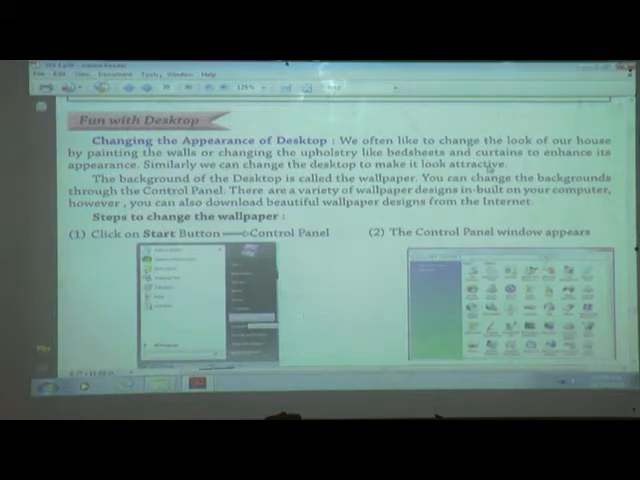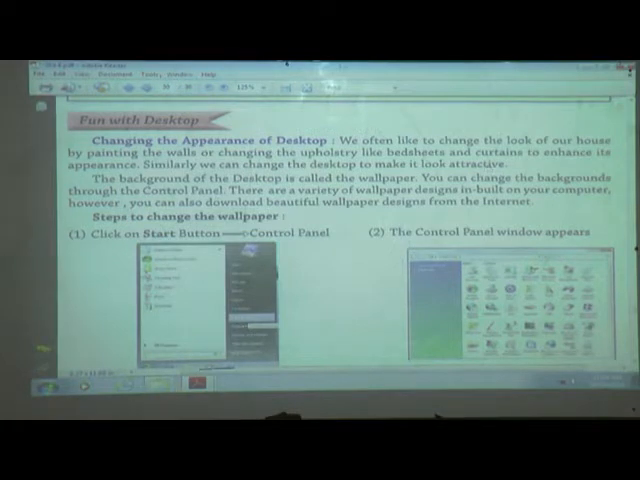Meaning, at our home we can change the bed sheet, we can change the curtains. Why? Because we like changes, right? Everyone likes changes. We can take different types of clothes also, and we can wear different types of clothes. Same like that, similarly, we can change the desktop to make it look attractive, if you want to make it attractive.